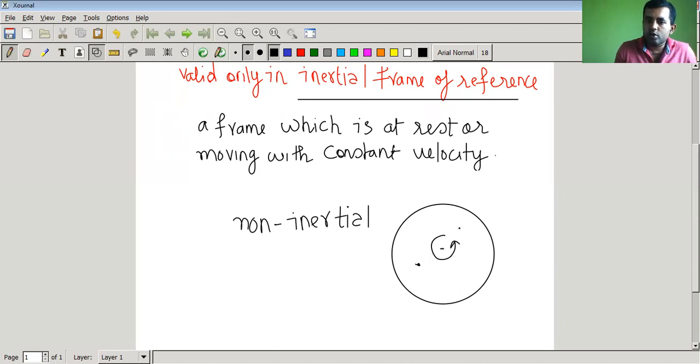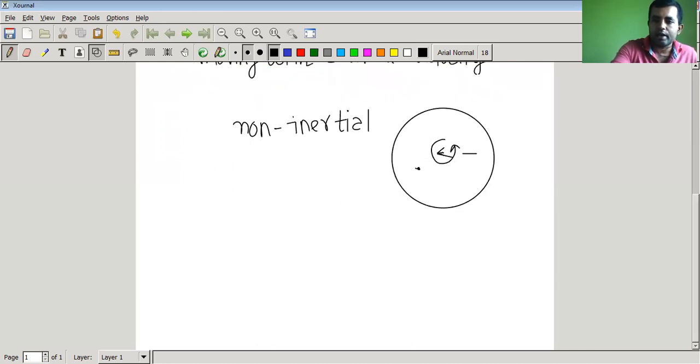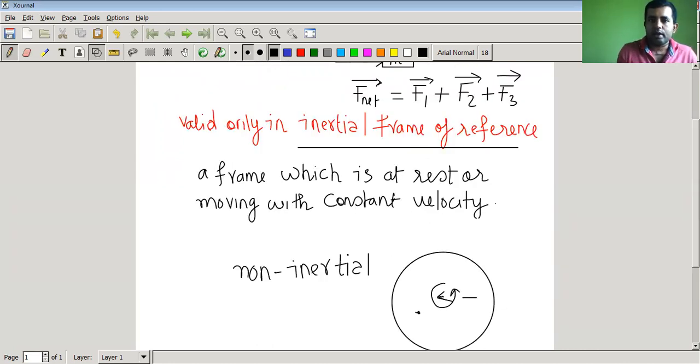No, because if anything goes in uniform circular motion, it will have acceleration pointing towards the center, right? So that is a non-inertial frame of reference. A non-inertial frame will be anything which is revolving in a circular motion, or speeding up, slowing down.